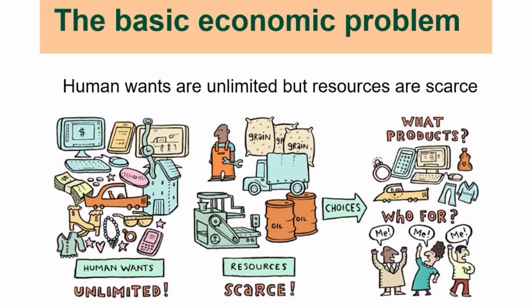How to produce means which technique of production you are going to use. There are two types of techniques. One is labor intensive technique and the other one is capital intensive technique. Labor intensive techniques are those techniques where labor is utilized more than capital. Capital means machinery, tools and all.